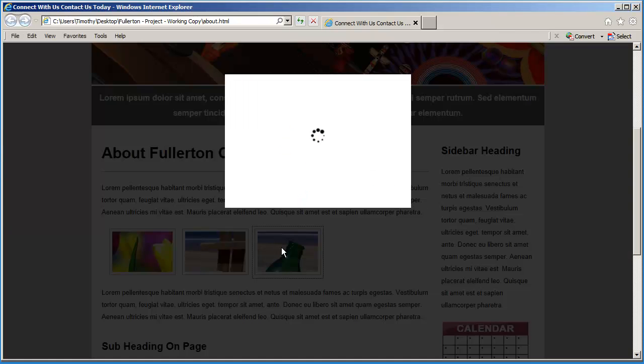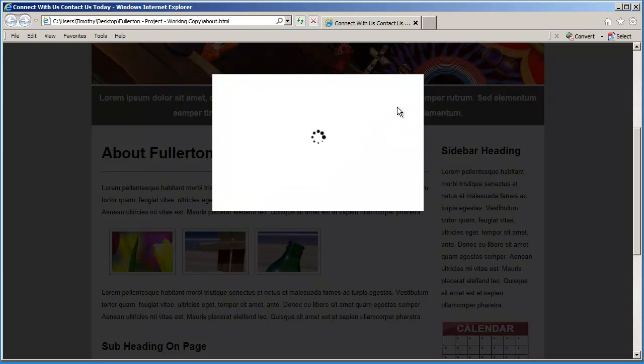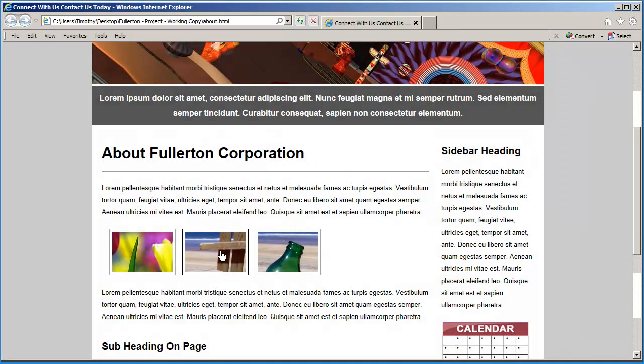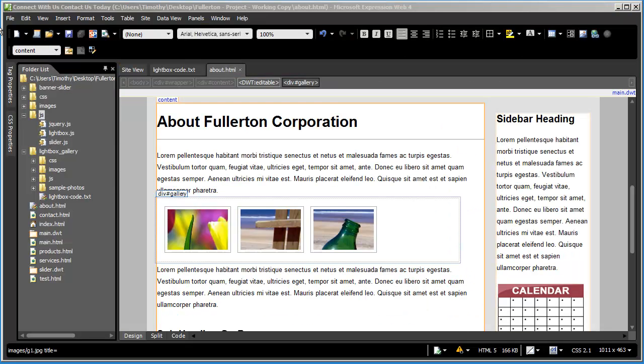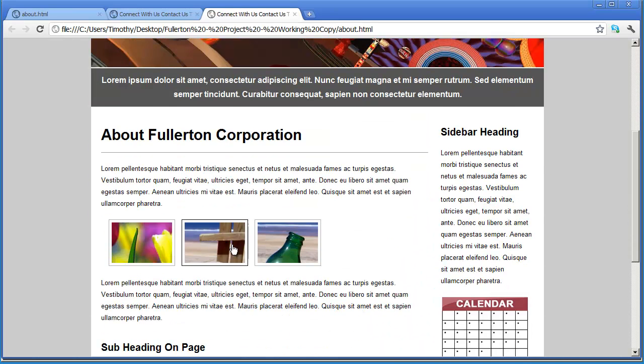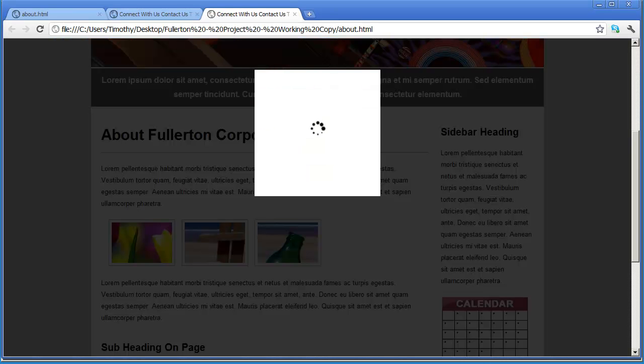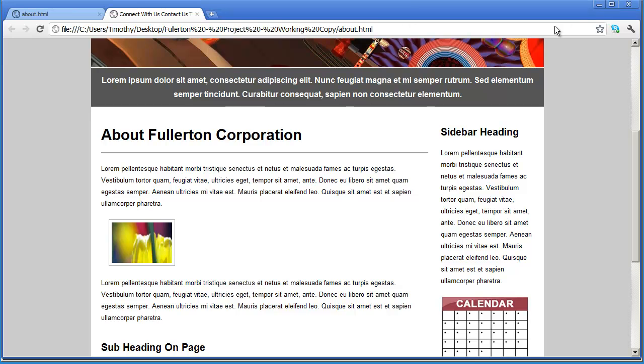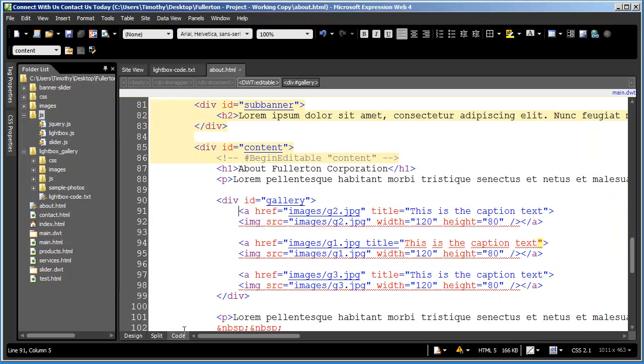Let's click another image there. There we go. And my previous button, that middle image there, is giving me trouble. I'm going to go back and reset that one. Actually, that might just be Internet Explorer acting up on me. Let's try this in Chrome. Nope, got the same problem there. Okay, so let's look at that code here. Oh, you see what my problem is? I forgot a closing quotation mark.